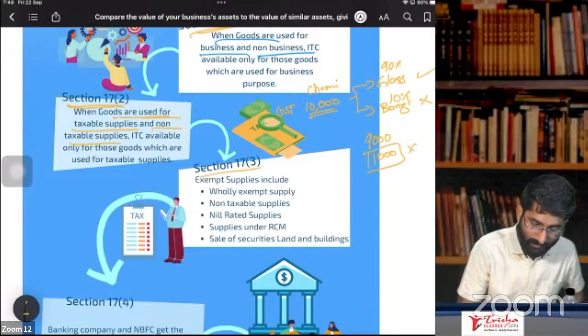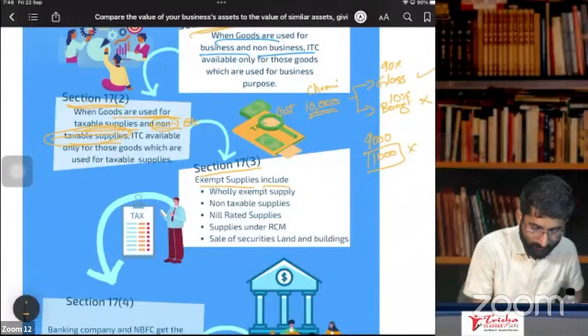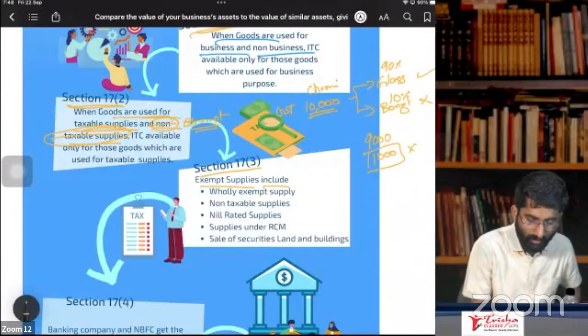Section number 17, subsection 3. What is exempt supplies? So here, non-taxable, nothing but exempt. This is not non-taxable, people. This is exempt supplies. I'm so sorry. That is not non-taxable supplies.